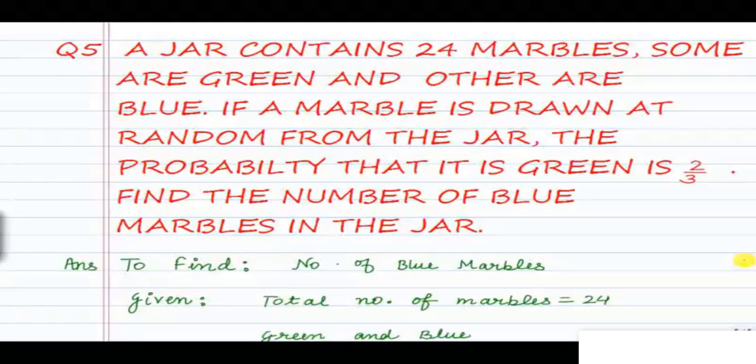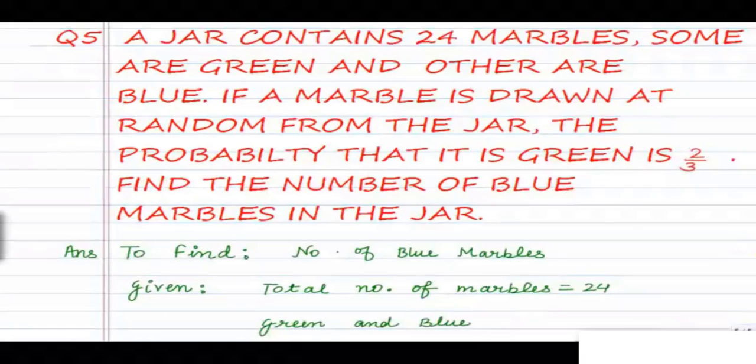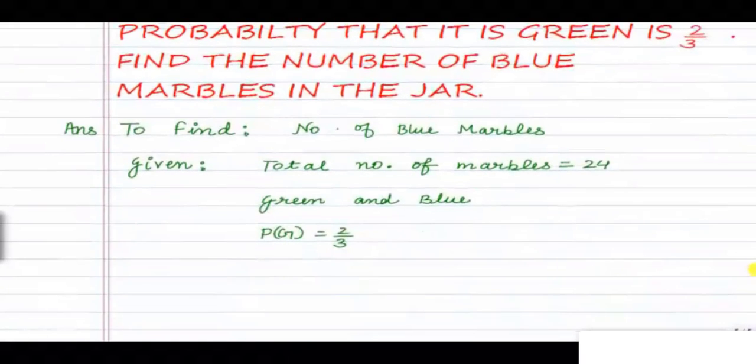Therefore, the number of black balls is equal to 3. So question number 5 is: a jar contains 24 marbles. Some are green and others are blue. If a marble is drawn at random from the jar, the probability that it is green is 2 by 3. Find the number of blue marbles in the jar. So in this question, we have to find the number of blue marbles in a jar which contains both green and blue marbles. It is given that the total number of marbles is 24, and the probability of drawing a green marble is 2 by 3.